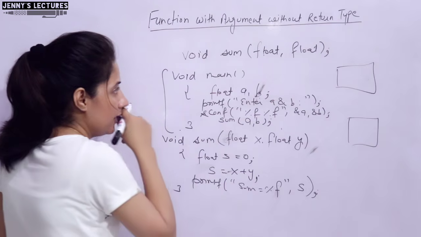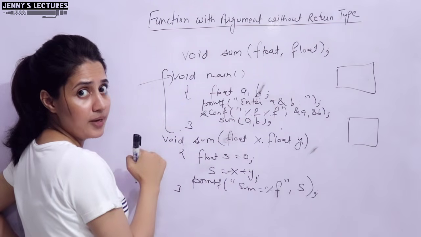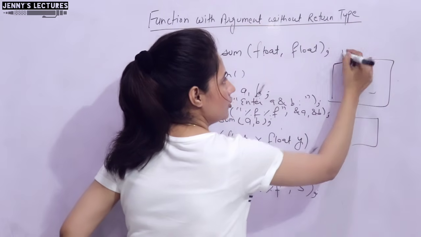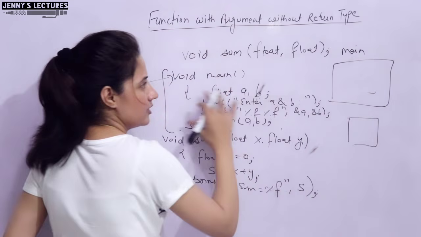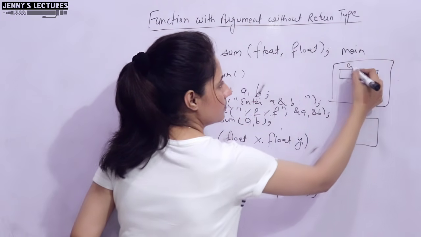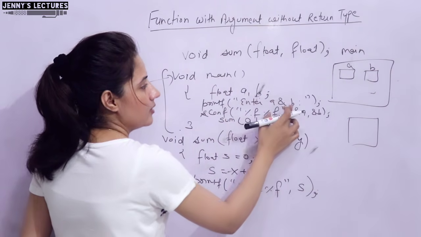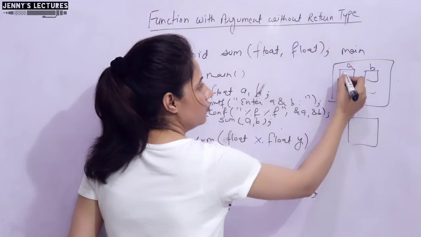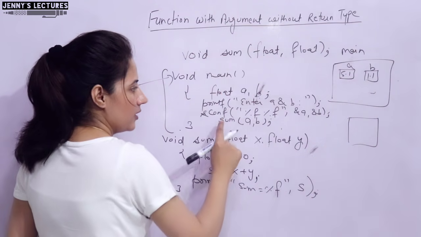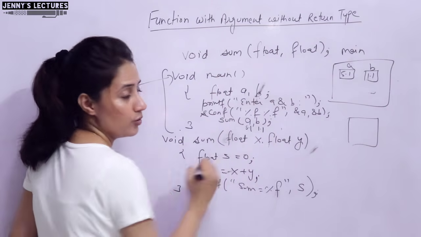Now see, whenever you run this code, first of all control will go to the main function. In main, memory would be allocated. Suppose this memory has been allocated to main, because in main also we will declare some variables. So for A and B, two variables, some space has been allocated. Enter A and B. Suppose I have entered float values 5.1 and 1.1. So that should be stored here. Now A value is 5.1 and B value is 1.1.